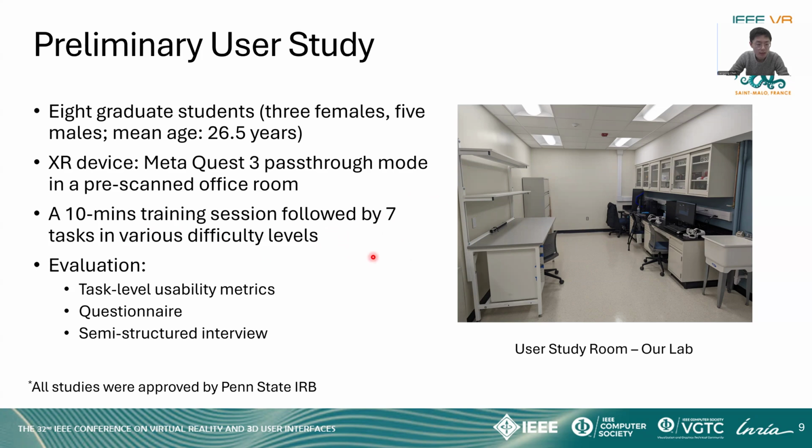During the task execution, we collected task-level usability metrics. After that, we let the users fill out a questionnaire with dedicated questions for evaluating various aspects. And finally, we conducted a semi-structured open-ended interview to collect feedback from the users.